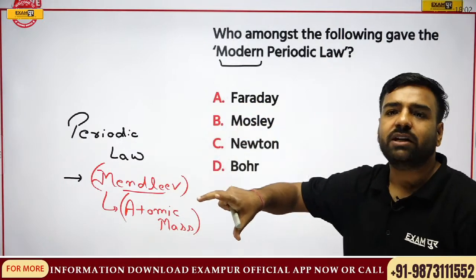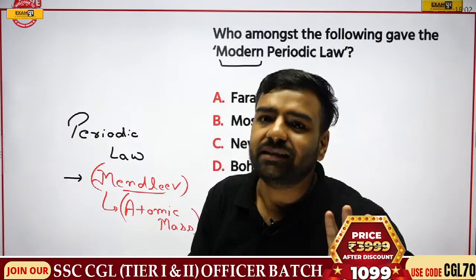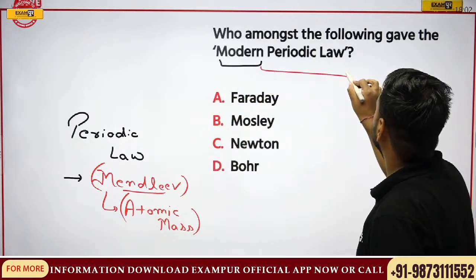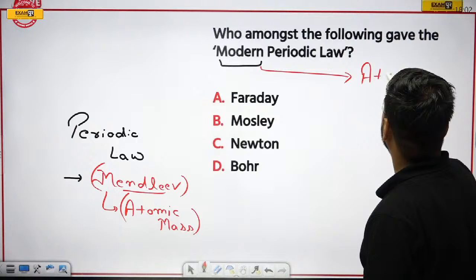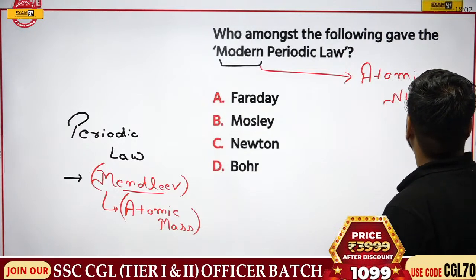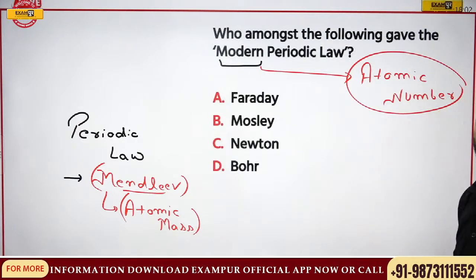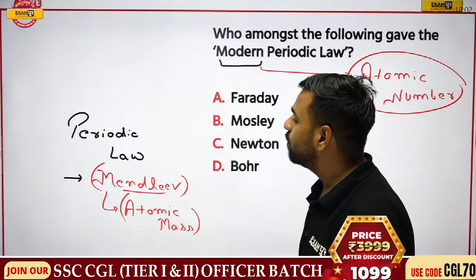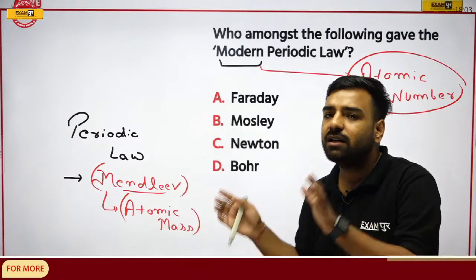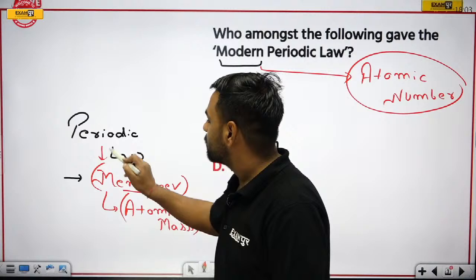In that particular periodic table, some things changed, and the main thing that changed was the concept of atomic number. Very important thing, this is asked in the examination. Please remember, when we are talking about the atomic number, we are talking about the modern periodic table. But Mendeleev was the one who proposed the periodic table according to atomic masses. So when someone asks who proposed periodic law, he was Mendeleev.